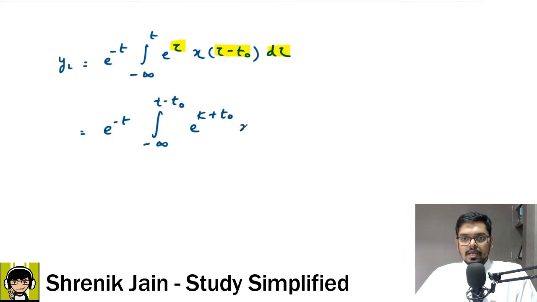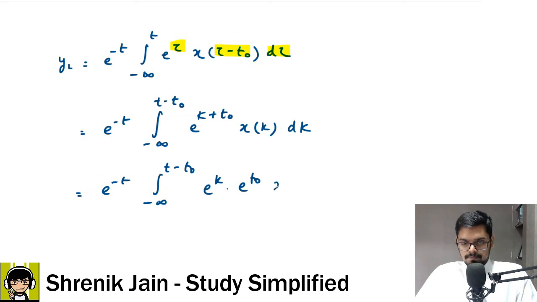Now what's next? x of tau minus t naught is x of k and d tau is dk, right? I can split this term, e to the power minus t, integral minus infinity to t minus t naught, and then I have e to the power k, e to the power t naught, x of k dk. What's next?